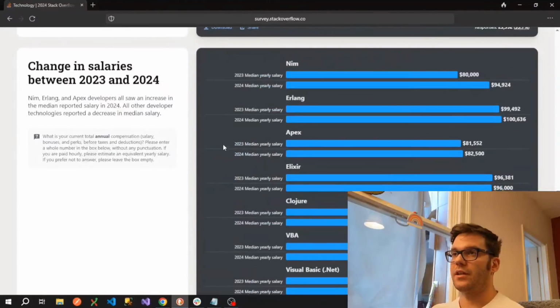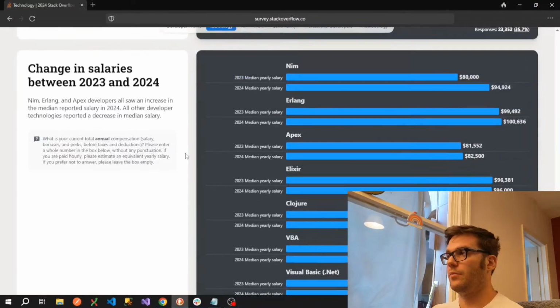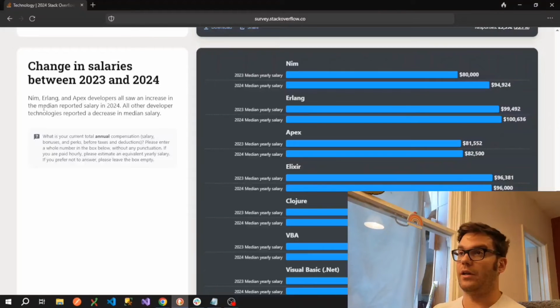So moving on to the salary changes, we can see, except for Nim, Erlang, and Apex, all developer salaries actually reported a decrease in median salary from 2023 to 2024. There's probably a variety of reasons for this. So there's obviously political events that happened in 2023. There's an increase in the number of developers. So some reports that I was looking into said there was an up to 15 to 20% increase in the number of developers since 2020 over the past 4 years.